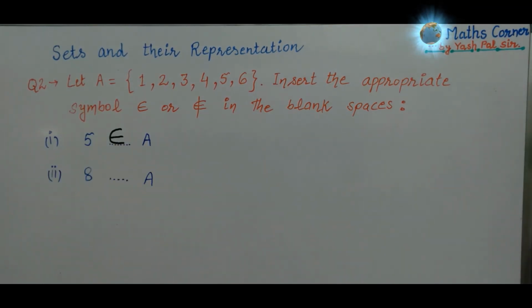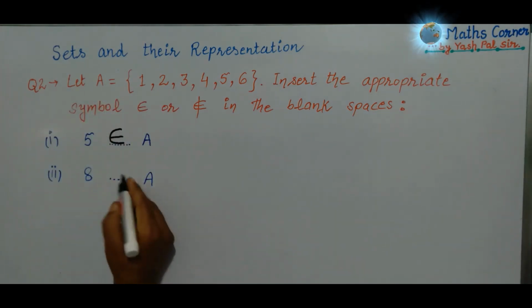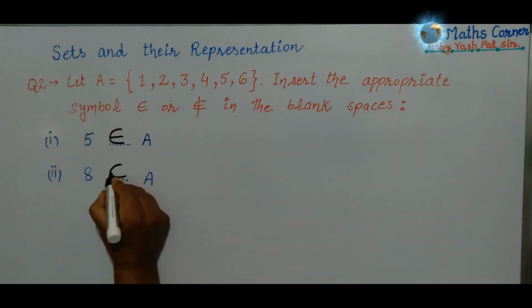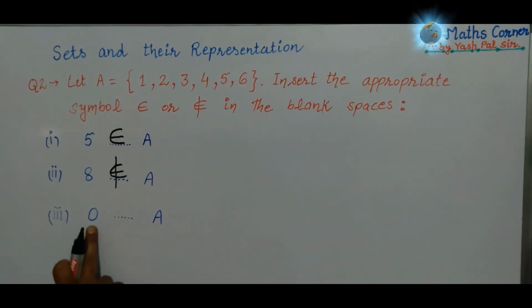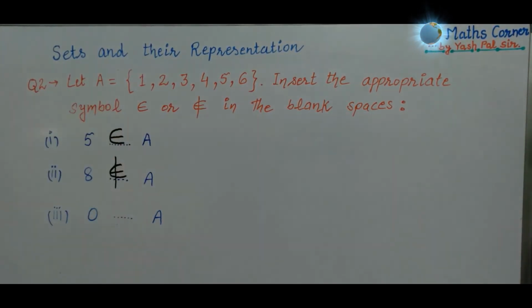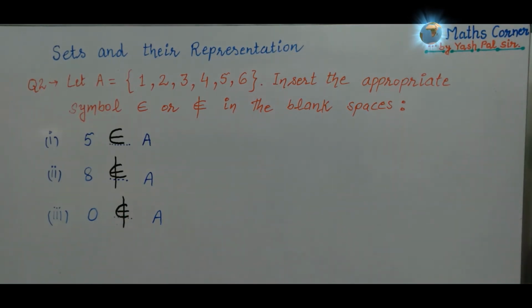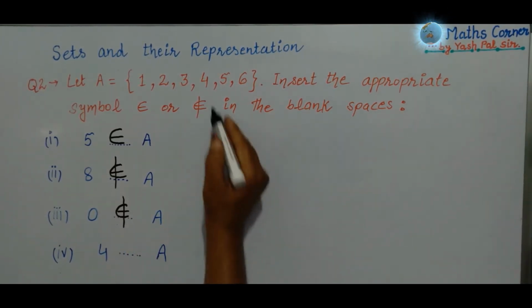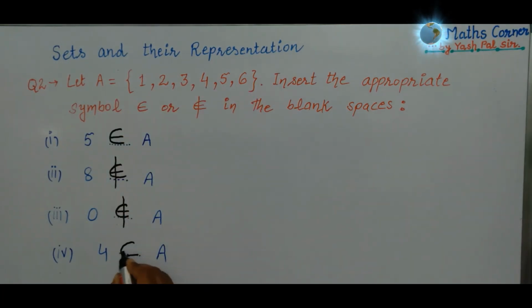Second part, 8 blank A. 8 is not an element of this set. It means we write here 8 does not belong to set A. Next is 0 blank A. Again 0 is not a member of this set A, so we write 0 does not belong to set A. Next we have 4 blank A. Yes, 4 is a member of this set A, so we write 4 belongs to set A.